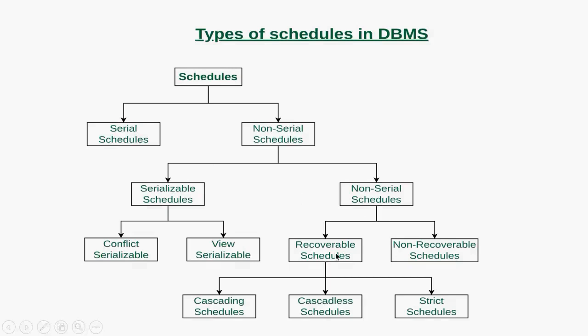Recoverable in the sense that, if suppose there exists a failure, it could be recovered back to its original state by cascading rollbacks. Sometimes they don't need any cascading rollbacks because they are reading only after a commit. Strict schedules, when they are performing the operation itself, they strictly try to find whether there exists a conflict. If suppose there exists a conflict, the operation is not done. So no rollback is required because once the operation is identified as a conflicting statement, they perform an abort right there itself. So these are the types of schedules.